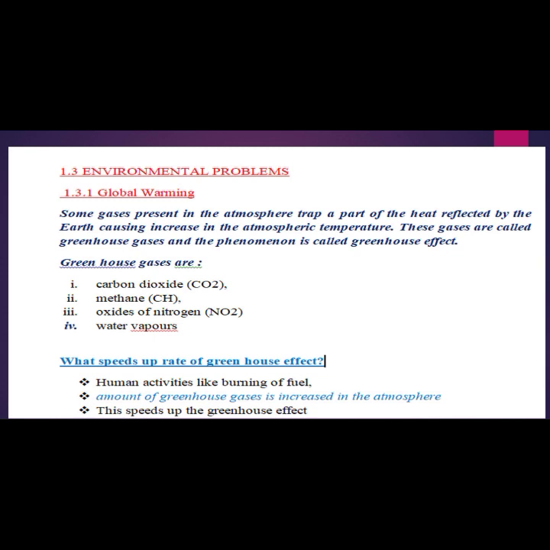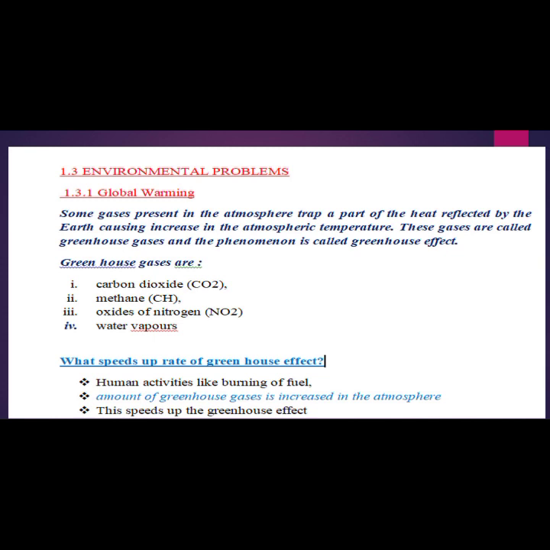When it comes to global warming, it is simply the elevation or increase in the temperature of Earth due to some certain reason which we will see a bit later. So when we talk about the greenhouse effect or global warming, you should be clear that there are certain gases present surrounding Earth. They are called the atmosphere. Earth is like a ball, and that ball is surrounded by a layer of gases wrapped around it, just like tape. So we can say that some gases are present in the atmosphere.